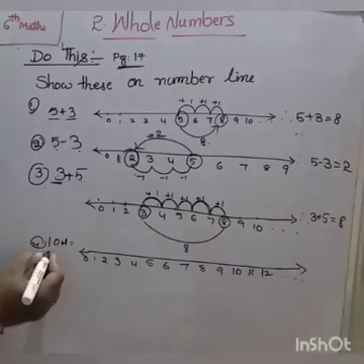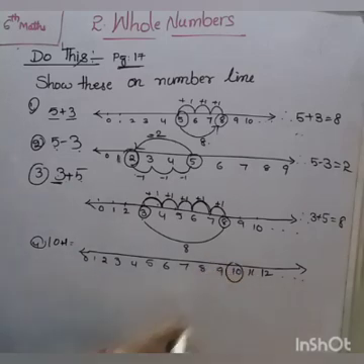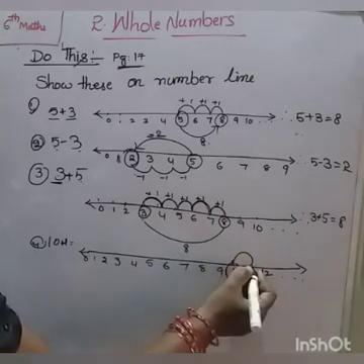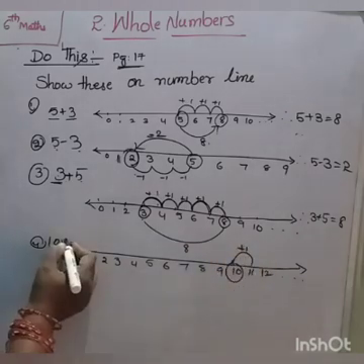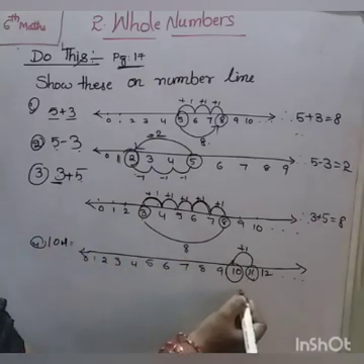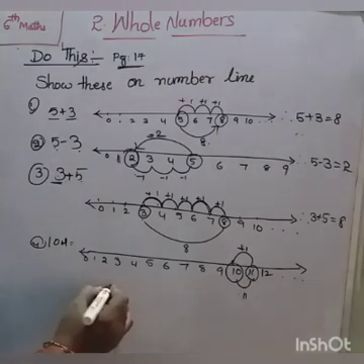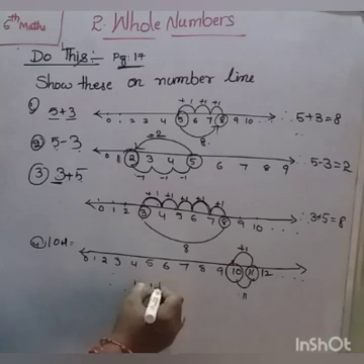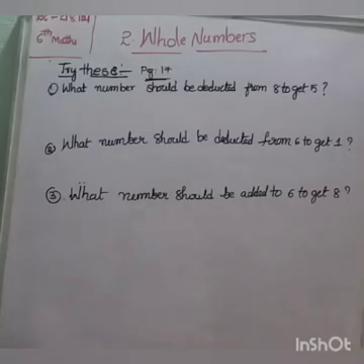So, take number 10. After that, add 1, so move forward 1 step, one time only, because here it is 1 only. Successor. What is the answer? 11. Therefore, 10 plus 1 equal to 11. This is how we represent addition and subtraction on number line. Is it clear?